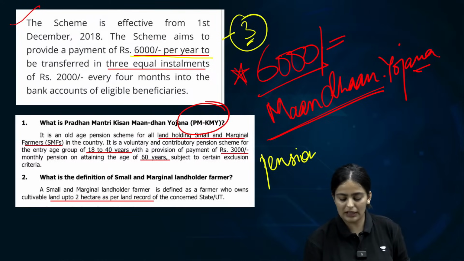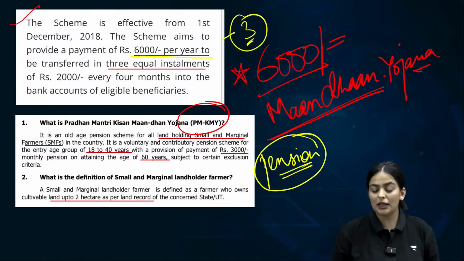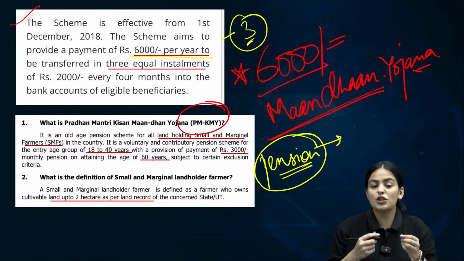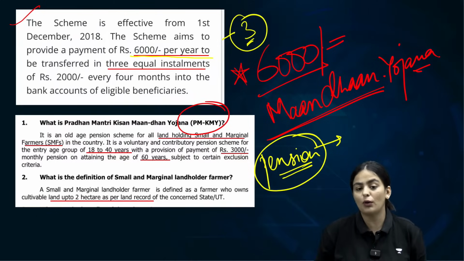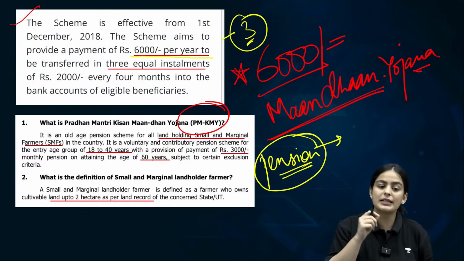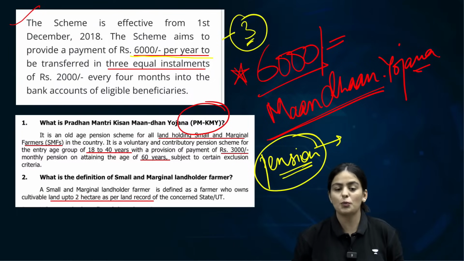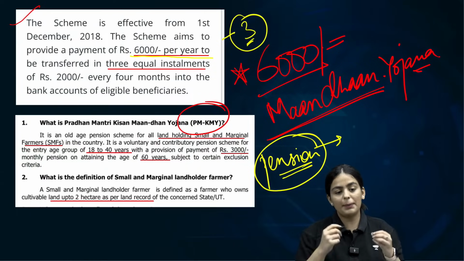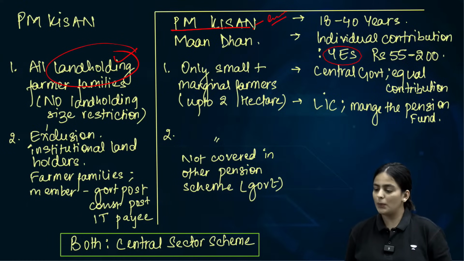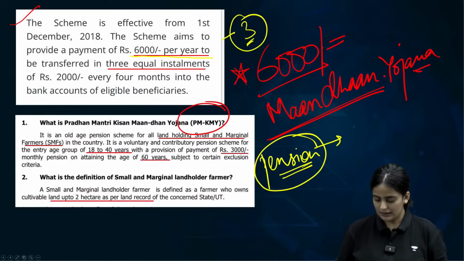So for this particular scheme, another statement that can be formulated is that the beneficiary does not have to provide any amount for this pension scheme. Is that correct or not? That statement is incorrect. The beneficiary also has to provide some amount for the pension scheme, which can be anywhere between 55 to 200. Clear about this? That is the difference. Clear?